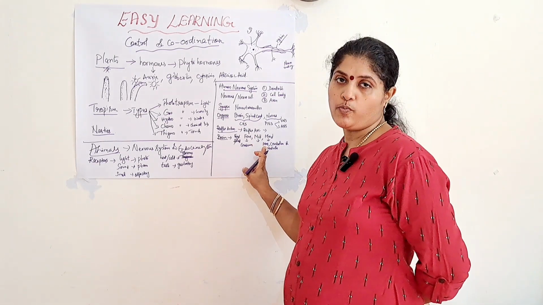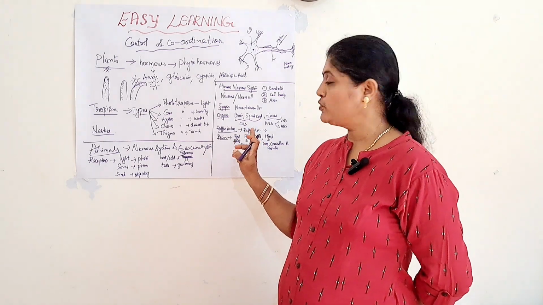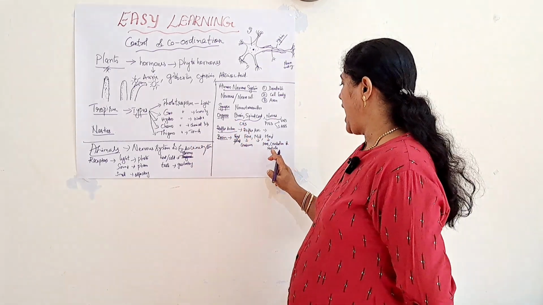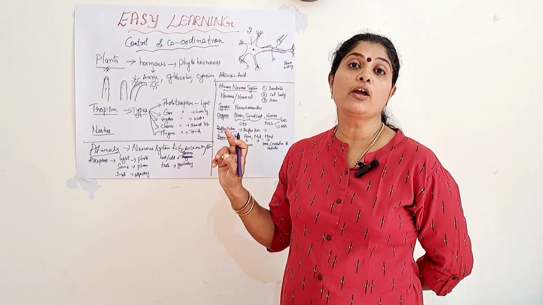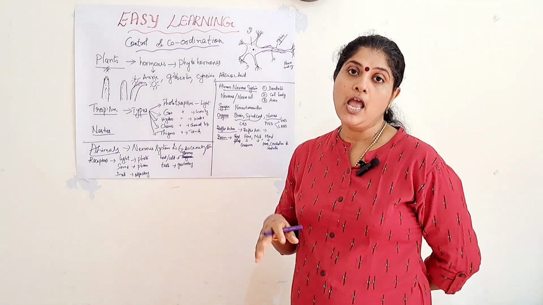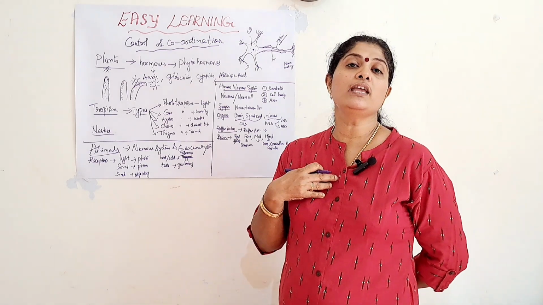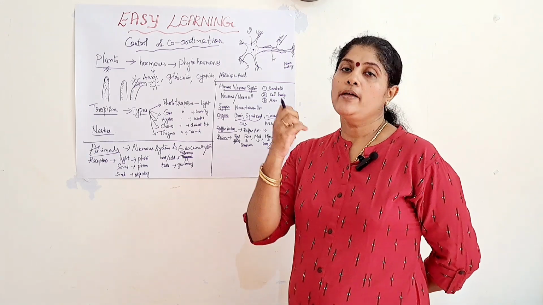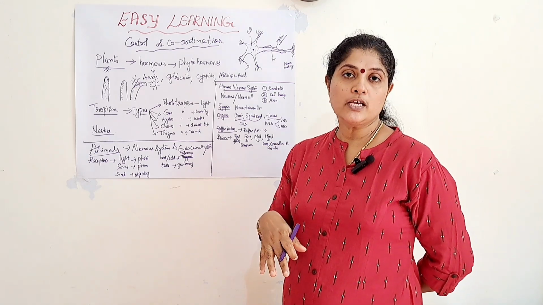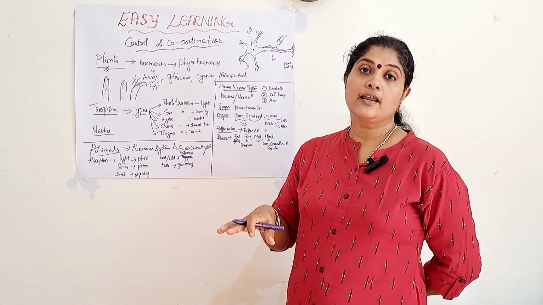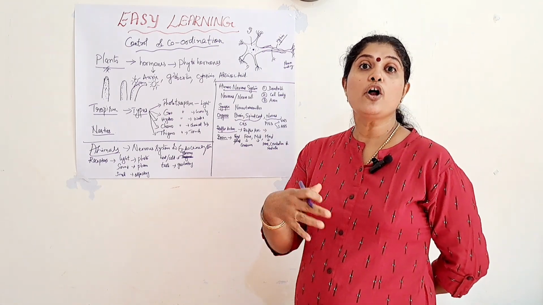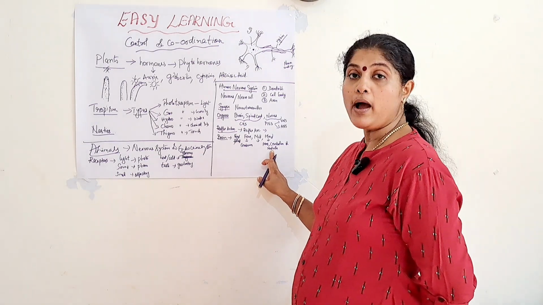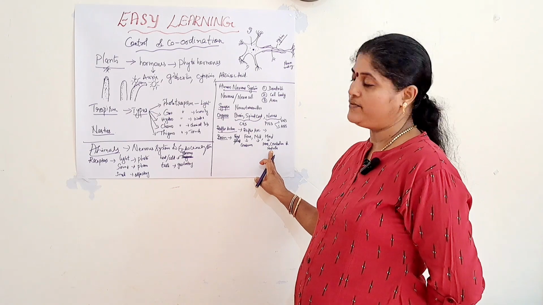So, pons is responsible for the respiration process, cerebellum for the posture and balance of the body, and medulla involves all the involuntary actions. Involuntary actions means those which we cannot control, that is, they are taking place inside our body. That is the heartbeat, the digestion process, the functioning of the excretory system, the functioning of the kidney. We are not aware of it. They all are working inside our body, isn't it? So, all these involuntary actions are controlled by the medulla oblongata.